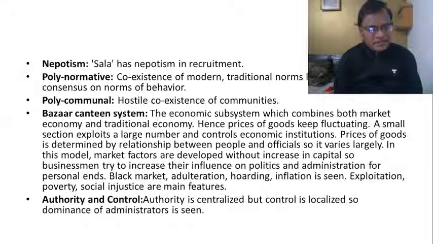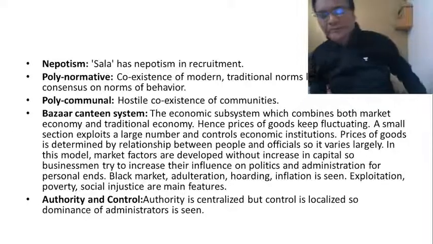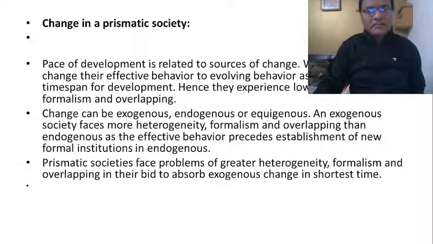Another important feature is authority and control. Authority is centralized but control is localized, so the dominance of administrators can be seen. For example, during the lockdown, the entire authority was centralized in the hands of the PMO, but the control was in the hands of the district collectors. That is what we can see in a prismatic society. The district collectors were given extensive powers to control the people during the lockdown. Police were given powers. Authority is centralized, control is localized.